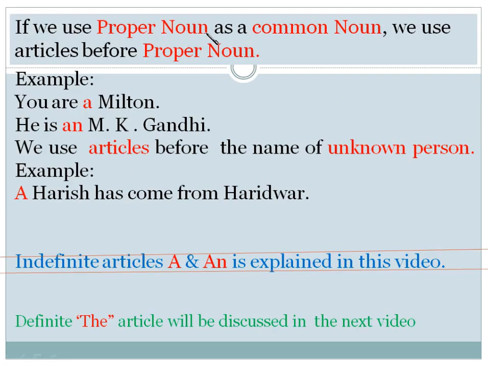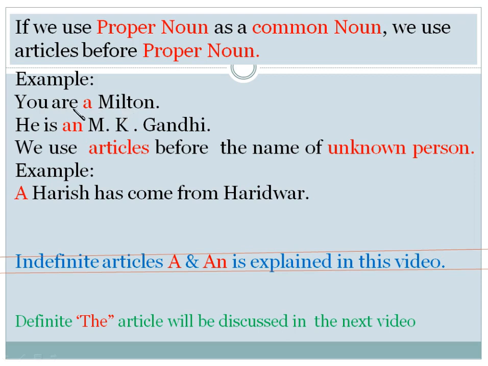If we use a proper noun as a common noun, then we use an article before the proper noun. You are a Milton. Milton is a proper noun, a poet, but we use article A before Milton. Why? Because Milton is not here as a noun, but as a quality, the characteristics of Milton.